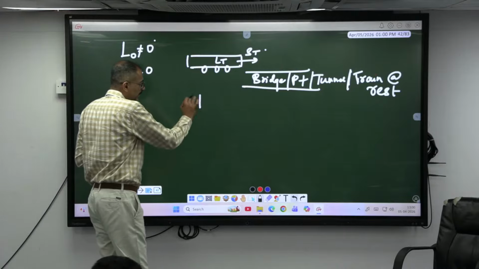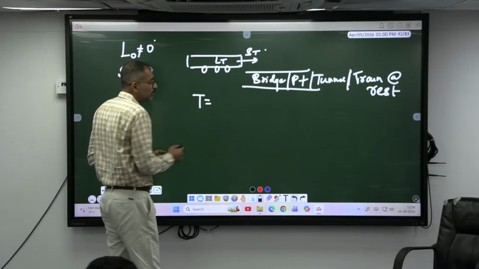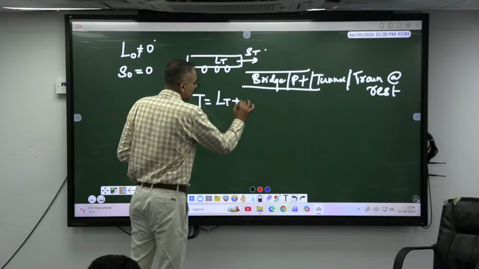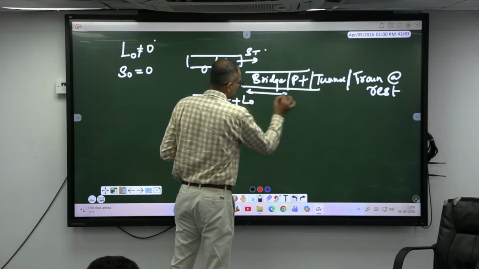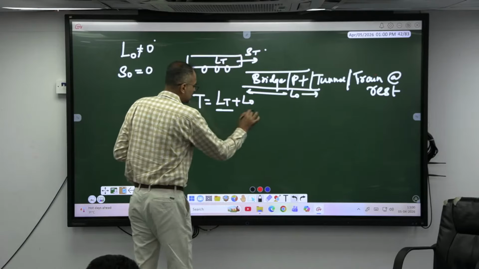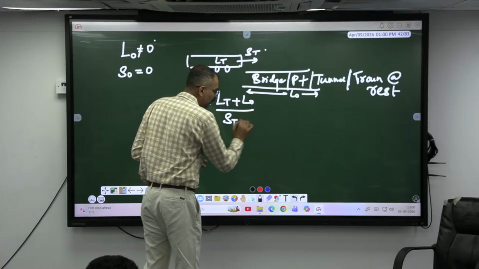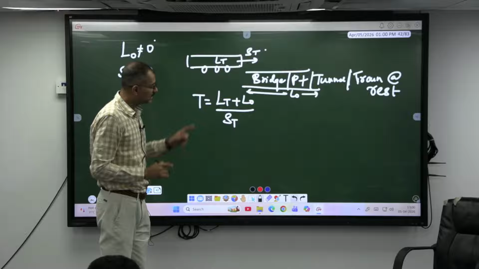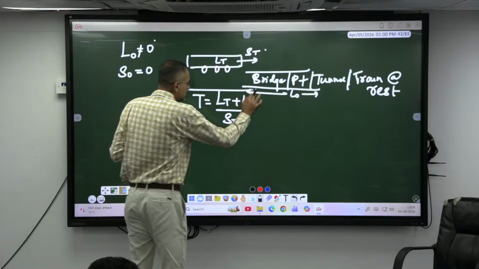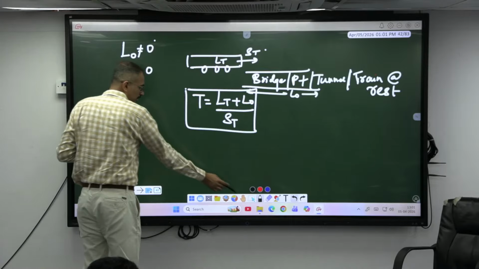If I ask you to find the time taken here, time taken is equal to length of the train plus length of the object. This is the length of the object here, divided by speed of the train plus or minus speed of the object if the object was moving. Okay, is it moving? No. So the time taken is this much. Take down.